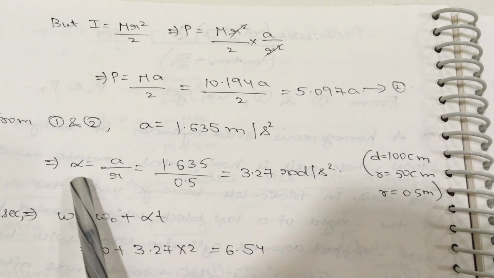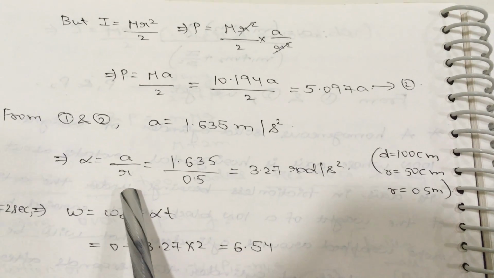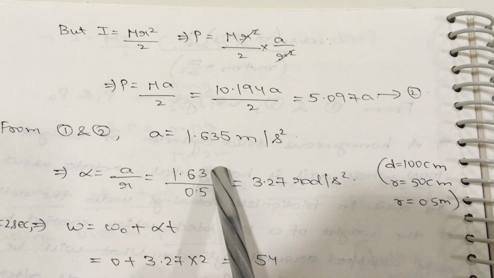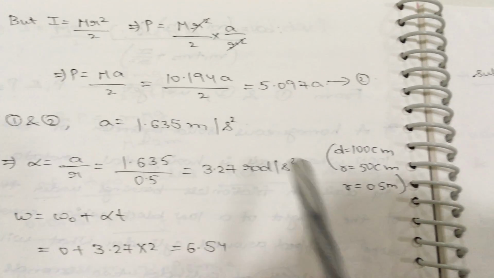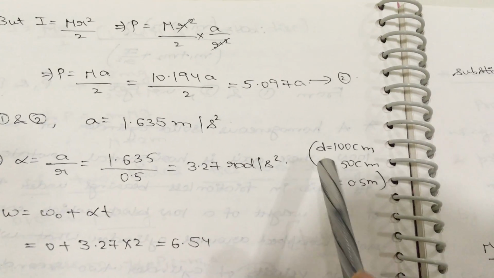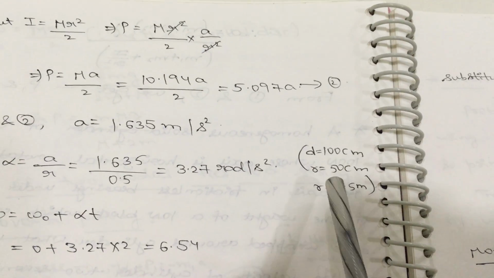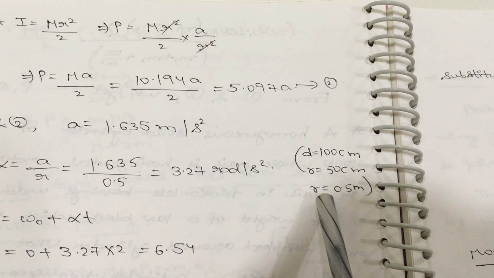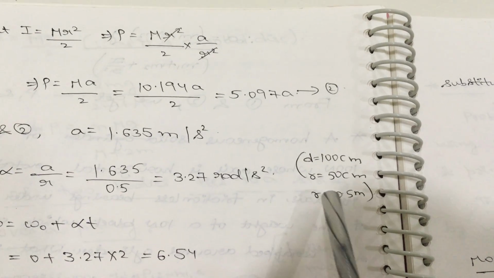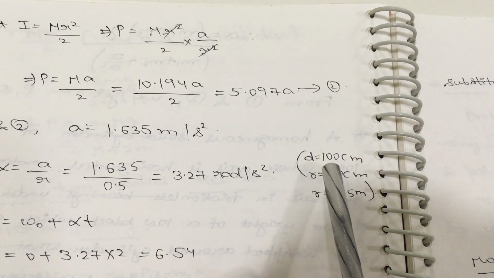Now we all know that alpha is equal to a by R. So we got the a value. Now the R value is 0.5 meter. Actually in the question the diameter of the cylinder is given in centimeters, so we get the radius from the diameter formula.